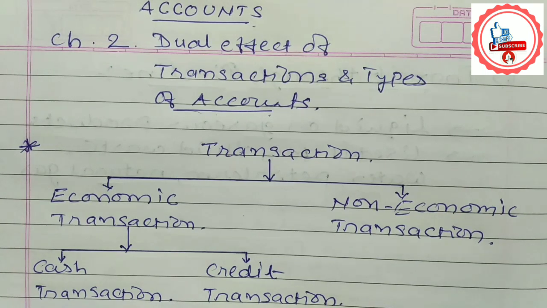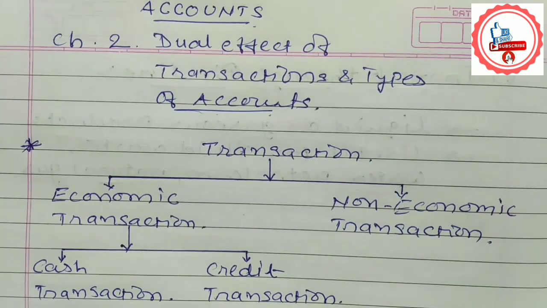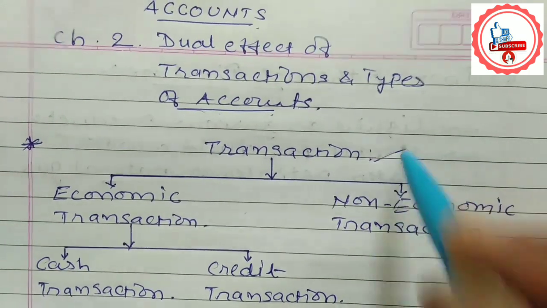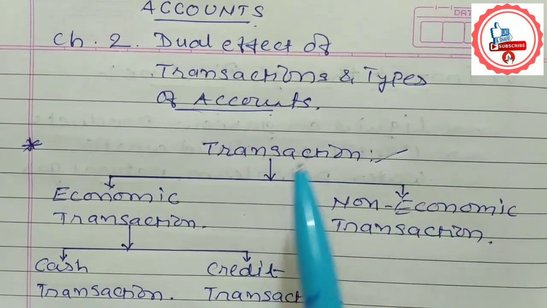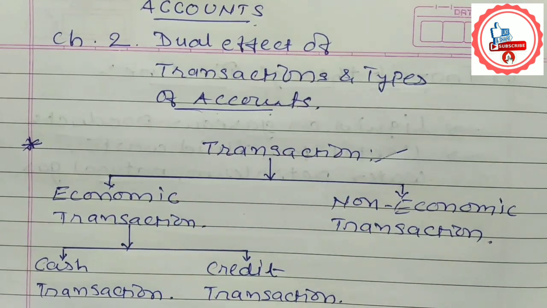So students, only financial business related transactions are to be recorded in the books of accounts, whereas non-financial transactions are not recorded in the books of accounts. So we have already understood the meaning of transaction. There are two types of transaction, that is economic transaction and non-economic transaction.